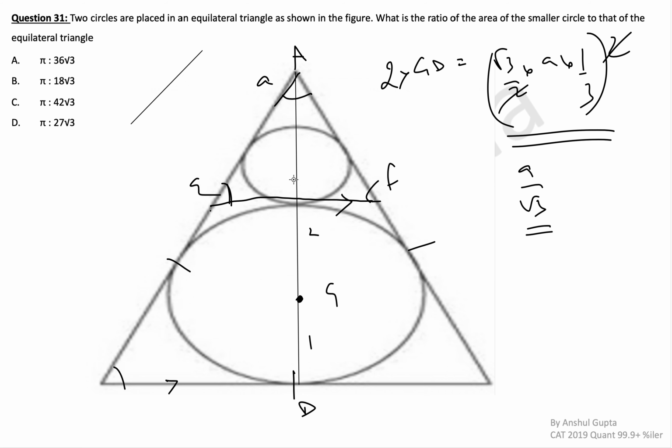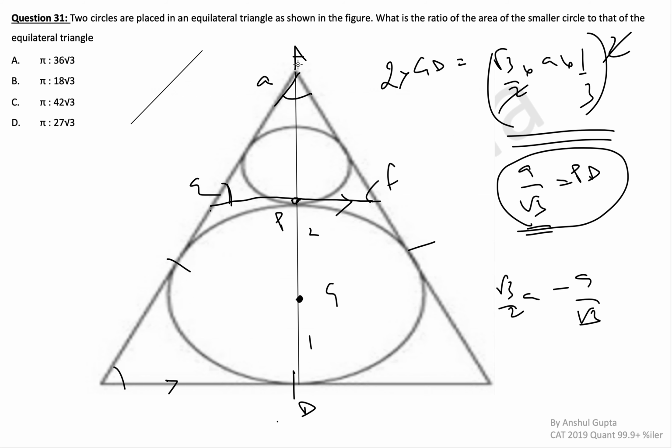Now the height, what is the height of this triangle? Root 3 by 2a minus a by root 3. Okay, root 3 by 2a is this entire thing AD. Let's name this point P. PD is this a by root 3, the diameter of the bigger circle. Then AP will be this. Okay, let's try to solve this. Take the LCM. This becomes, you multiply this by root 3, multiply this by 2, 2. So this becomes 3a minus 2a, a by 2 root 3 is what you get. Okay, AP becomes a by 2 root 3.